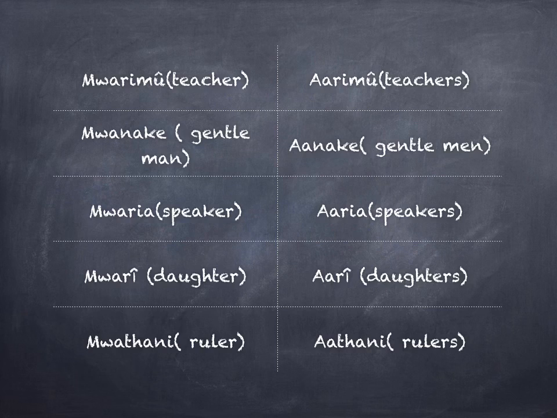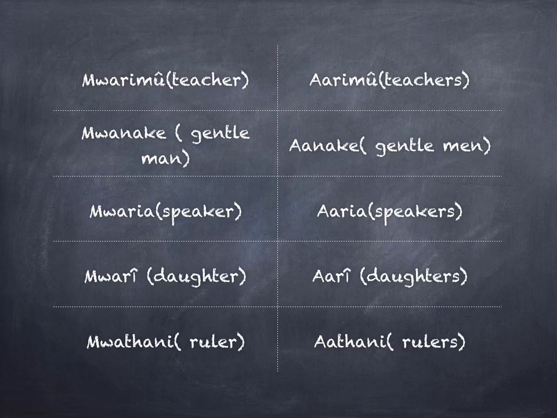Mwalia refers to one speaker. Alia means two or many speakers. Mwalia singular, alia plural. Mwale refers to a daughter, while ali refers to many daughters. Mwale singular, ali plural.